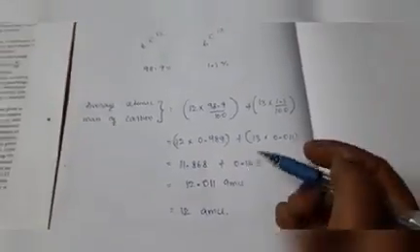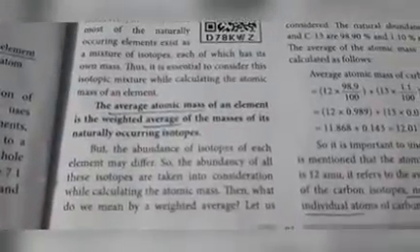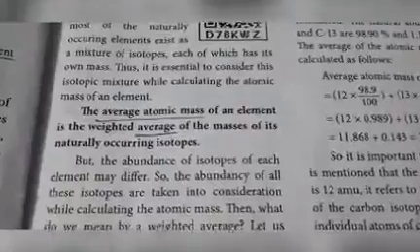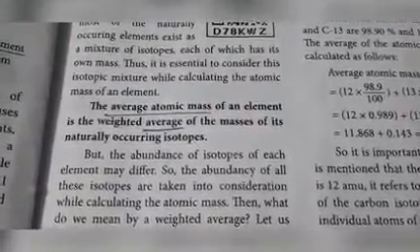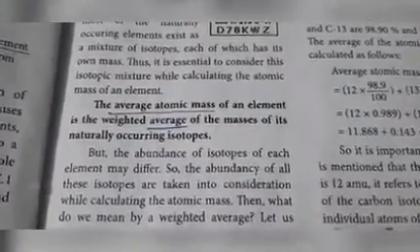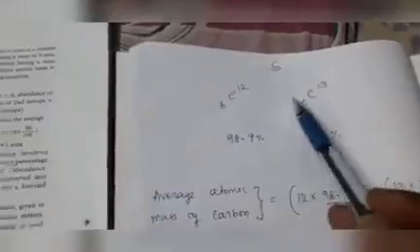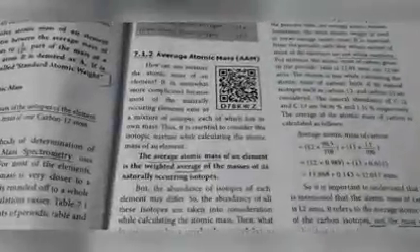That calculation is given on the same page, here only. By using this example, again we will try to understand these two lines. Average atomic mass of an element is the weighted average of the mass of its naturally occurring isotopes. These are naturally occurring isotopes.